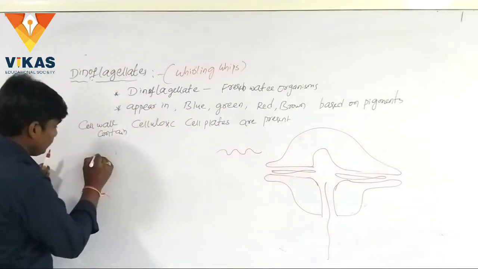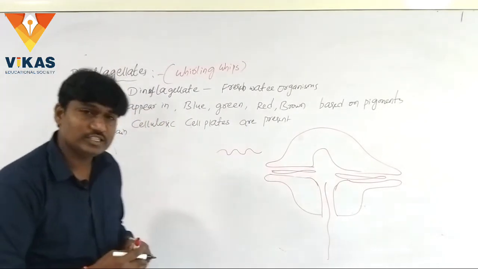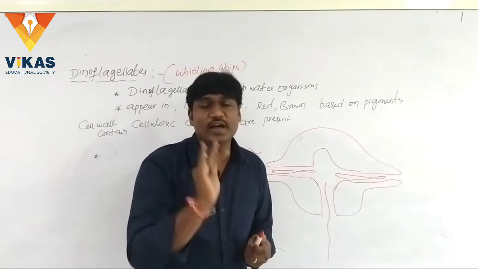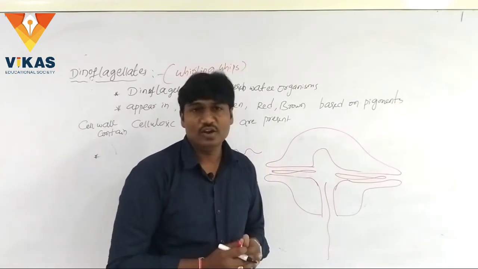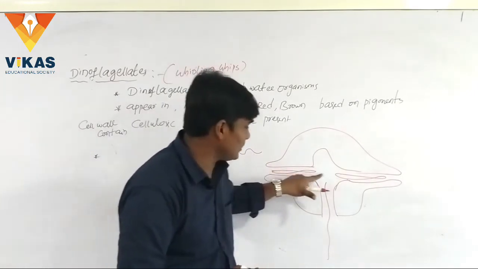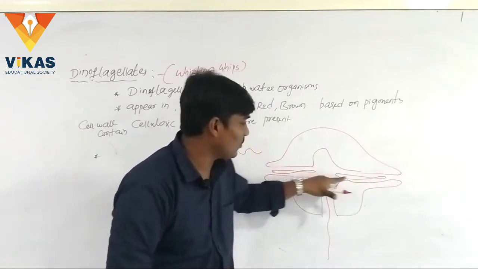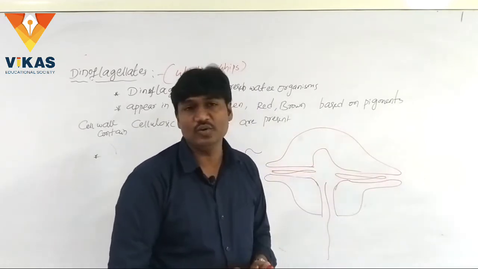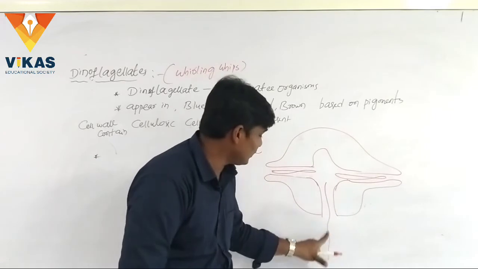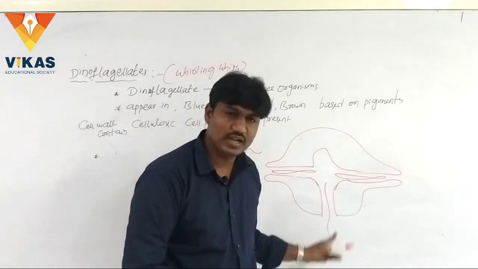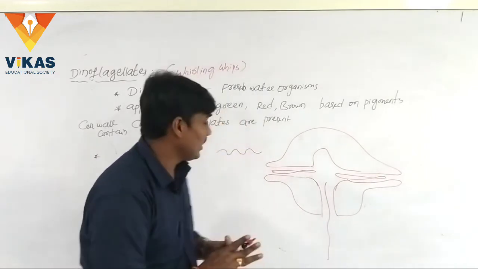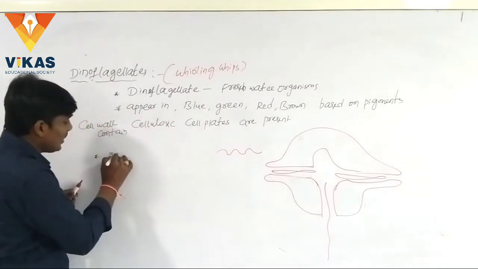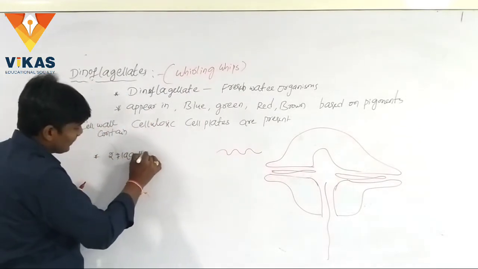And how many flagella are present? There are two flagella. One flagellum is longitudinal and another one is transverse.